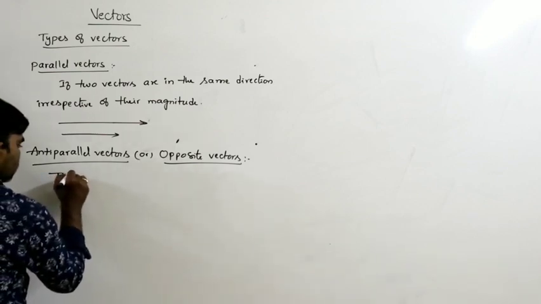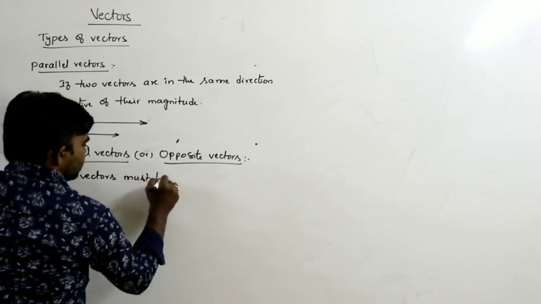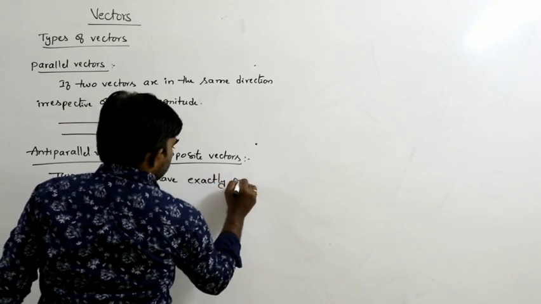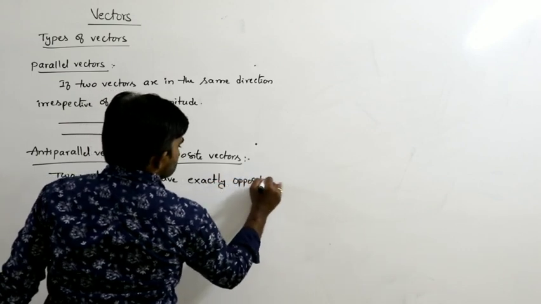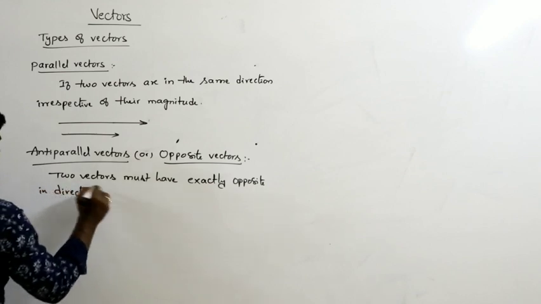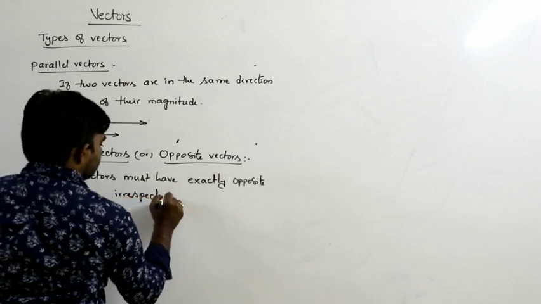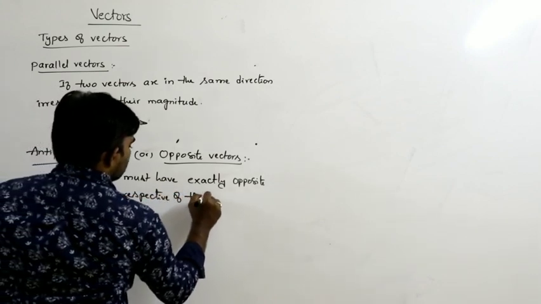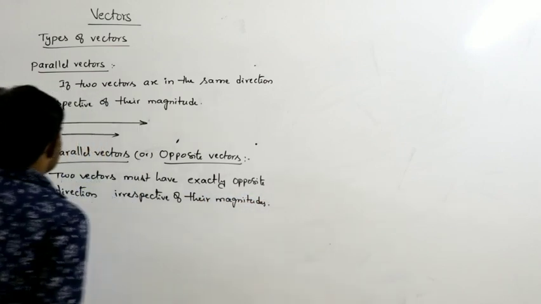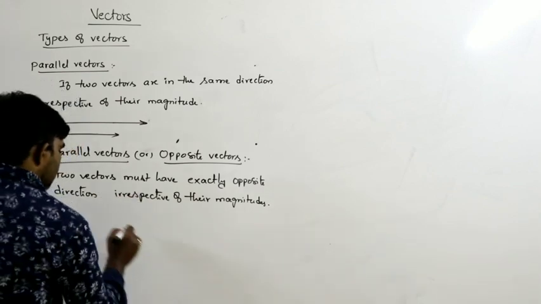For example, two vectors must be exactly opposite in direction, irrespective of their magnitudes. So that is called anti-parallel vectors. Two vectors must have exactly opposite directions.